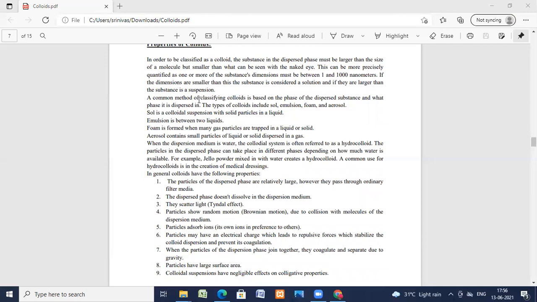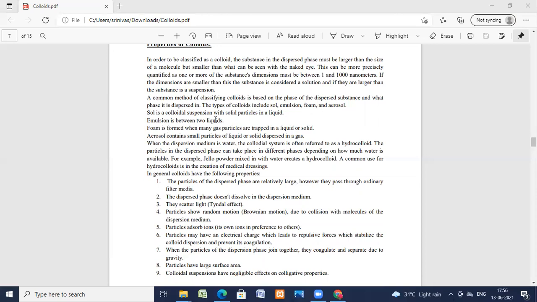The common method for classifying colloids is based on the phase of the dispersed substance, what it is dispersed in. So the types of colloids are sol, emulsion, foam, and aerosol. A sol is a colloidal suspension of solid particles in a liquid. Emulsions are between two liquids. A foam is formed when gas particles are trapped in a liquid. So a sol is a colloid, an emulsion is a colloid, a foam is a colloid, an aerosol is a colloid.